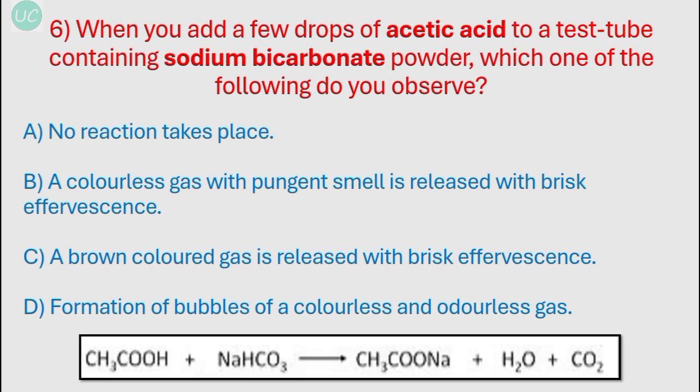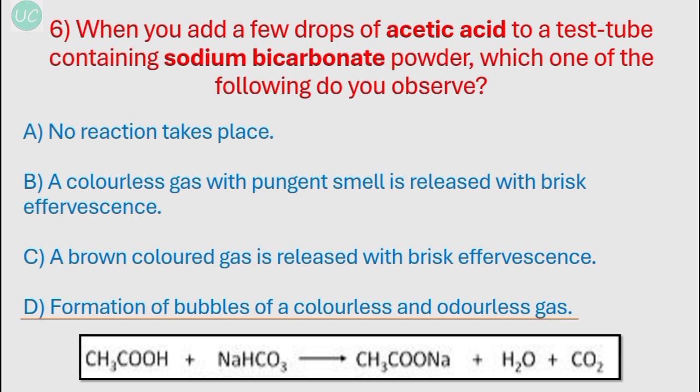So over here acetic acid, or vinegar, reacts with baking soda and gives sodium acetate, water and carbon dioxide. Now this carbon dioxide is evolved in the form of bubbles of colorless and odorless gas. Okay, so option D over here is correct. The first option, no reaction takes place, is incorrect. When acid and base react, there is always a reaction.